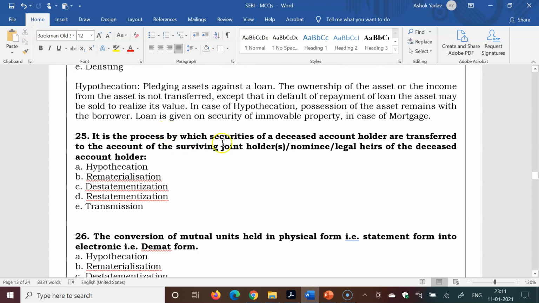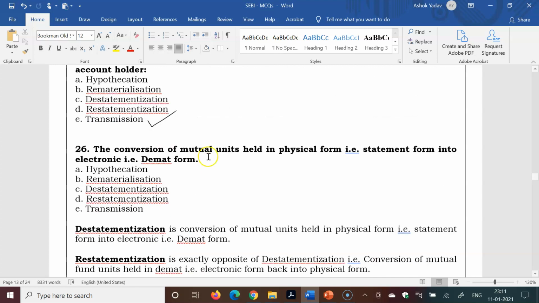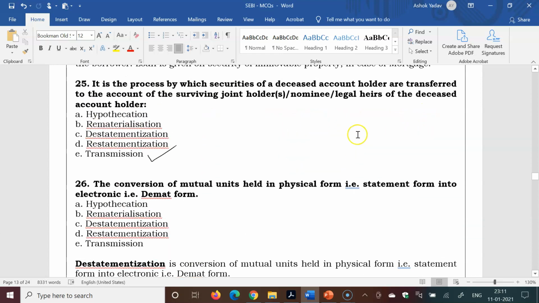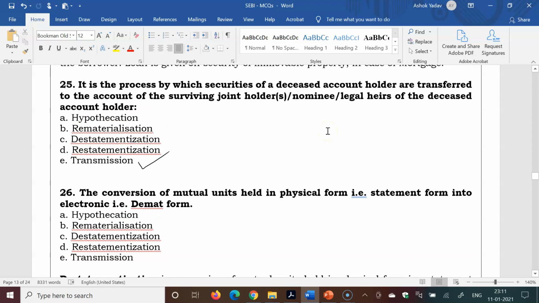Next is the process by which securities of a deceased account holder are transferred to the account of the surviving joint holder, nominee, or legal heirs of the deceased account holder. The options are hypothecation, rematerialization, destatementization, transmission. So transmission is the process. Next: the conversion of mutual fund units held in physical form, statement form, into electronic form, demat form. Hypothecation, rematerialization, destatementization, transmission.